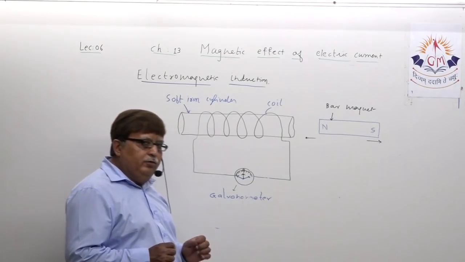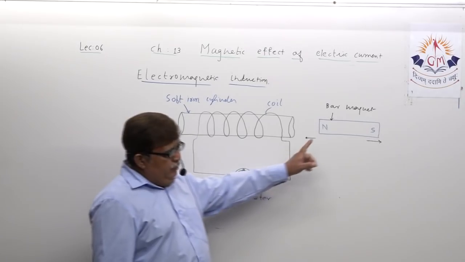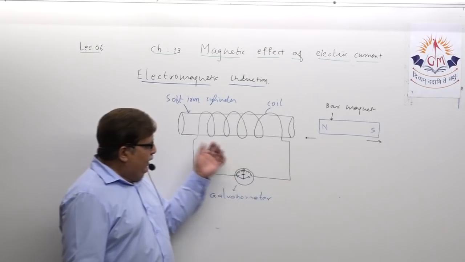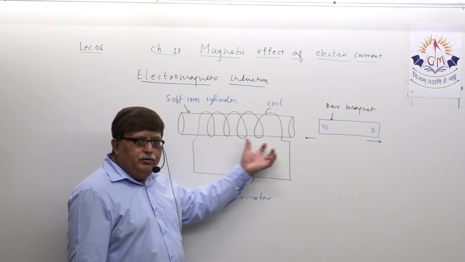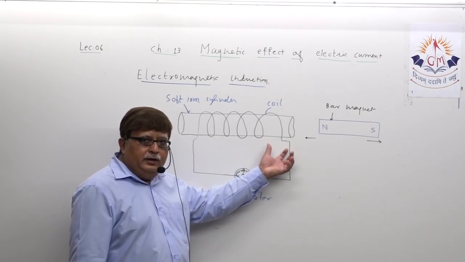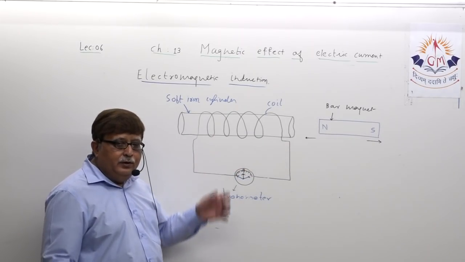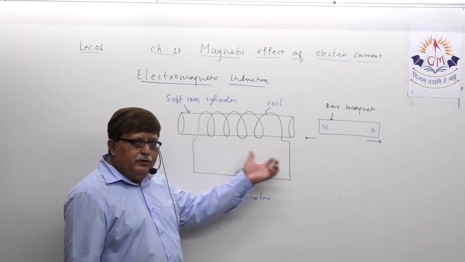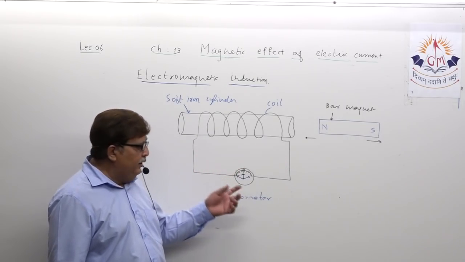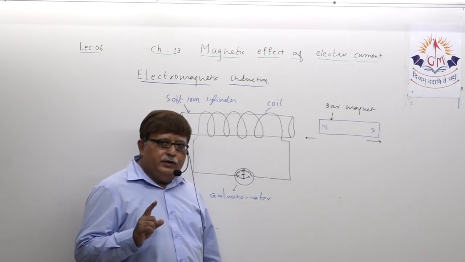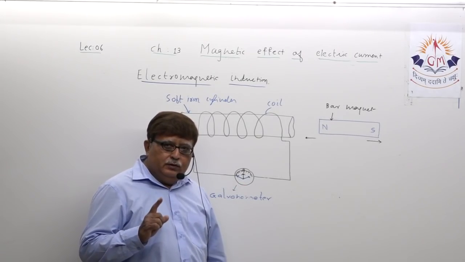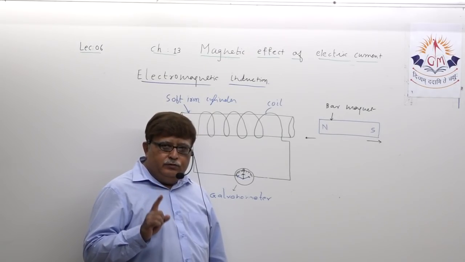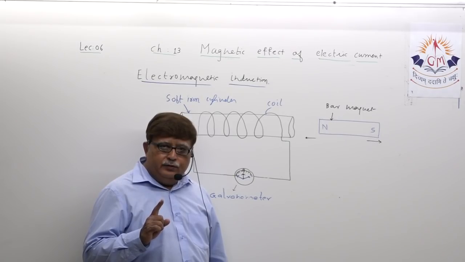Now suppose you do one more thing. You keep the bar magnet stationary and you move the whole arrangement, the coil, towards the magnet and away from the magnet. When you are moving the coil towards the magnet or away from the magnet, you will see deflection of the pointer, which suggests the presence of electric current in the coil.